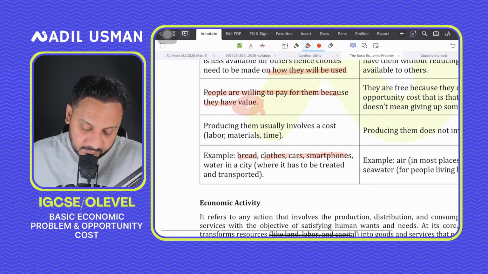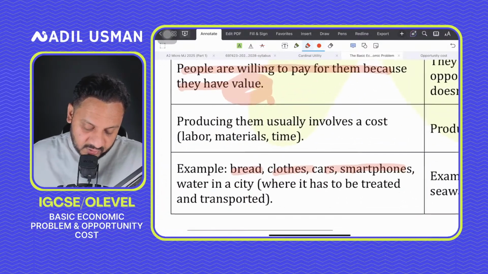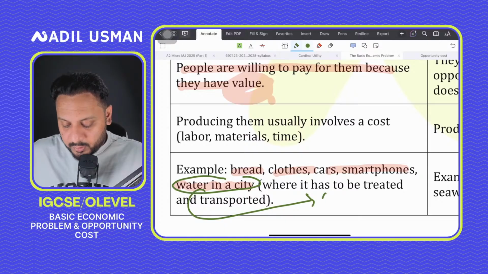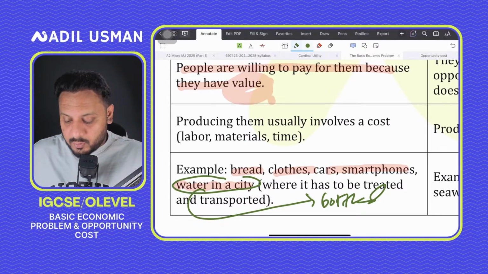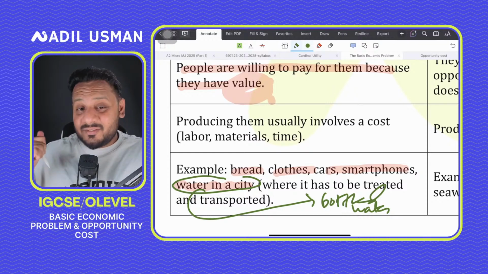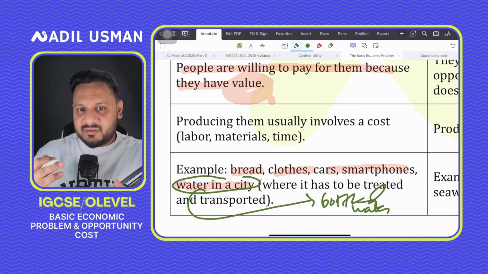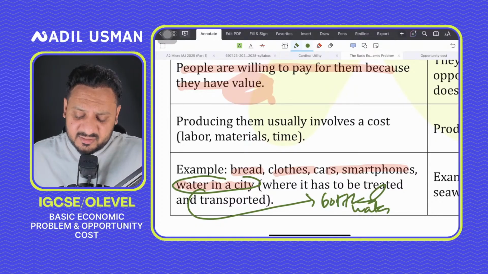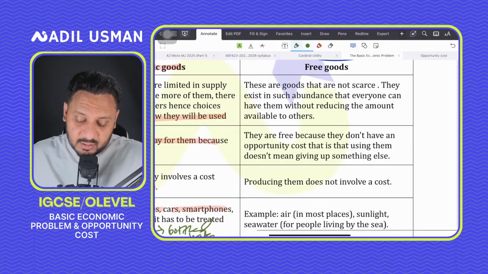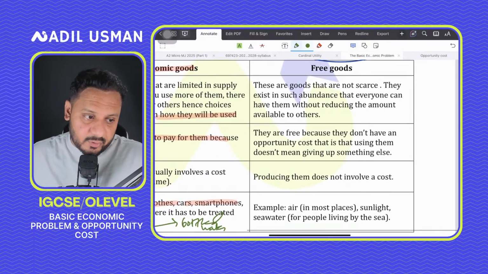When we talk about water in a city, we're talking about bottled water, not the water available in the sea, because the water in the sea is a free good. Water in the city has to be treated, transported and packed. Water supply companies manufacture these mineral water bottles and supply them. That's what we're talking about.